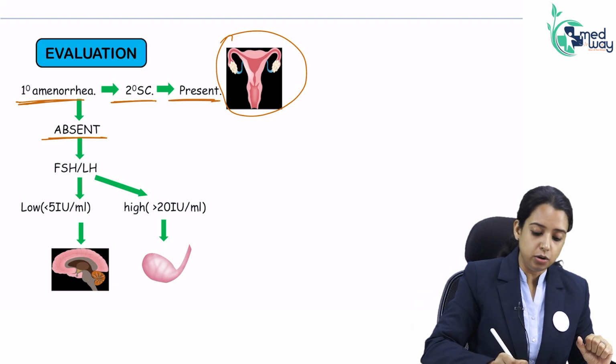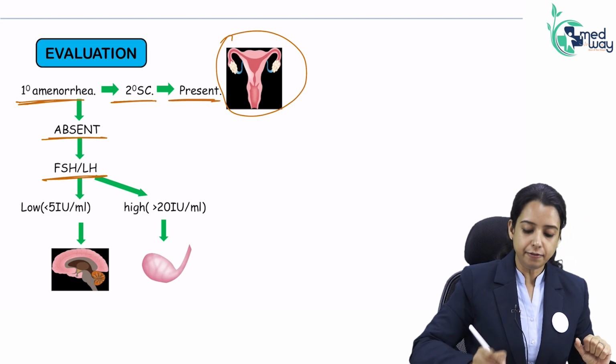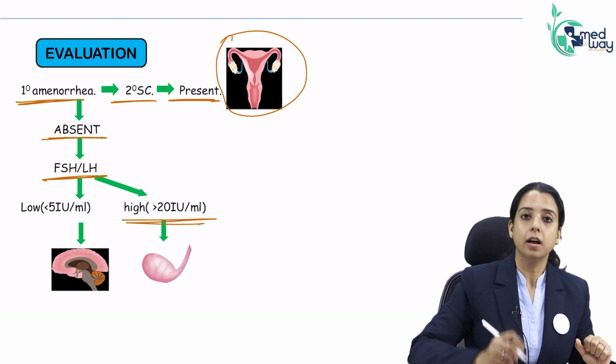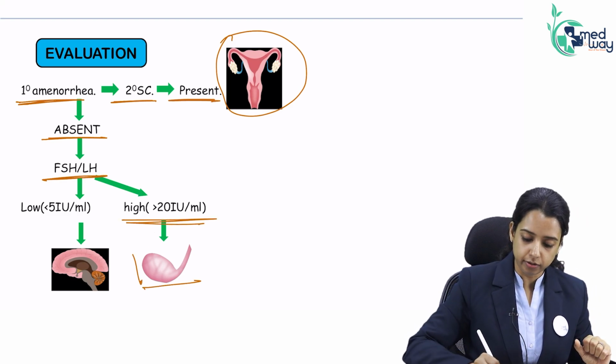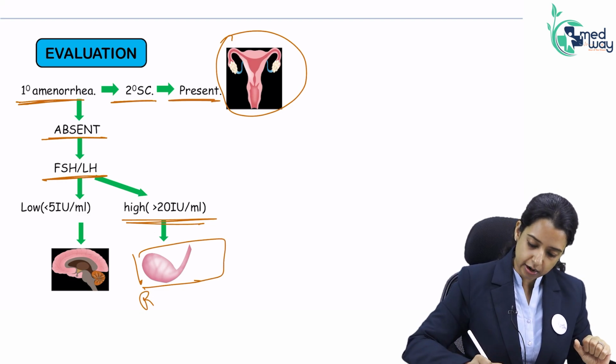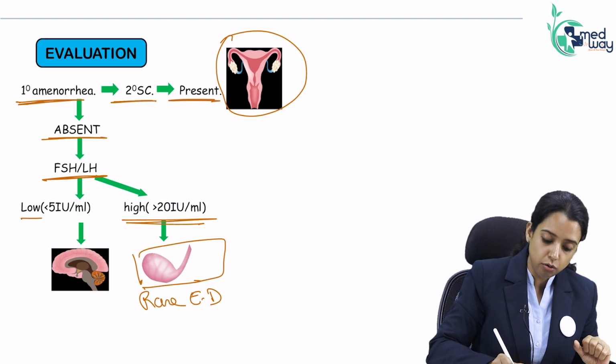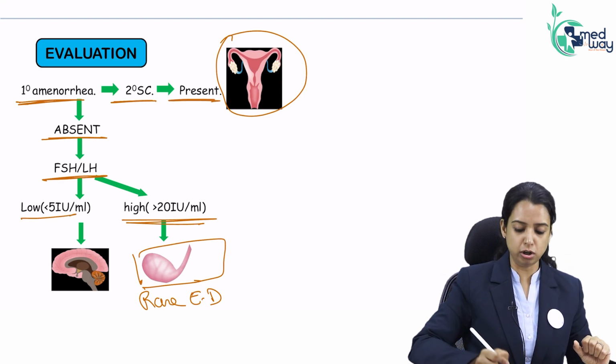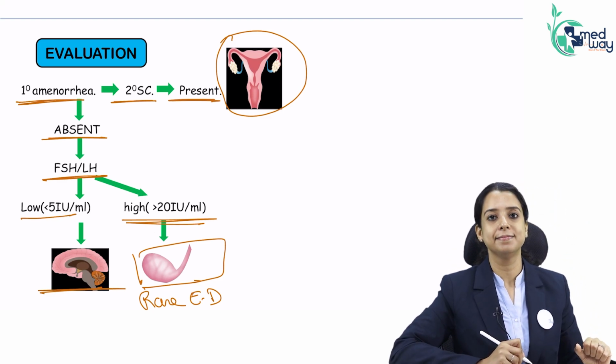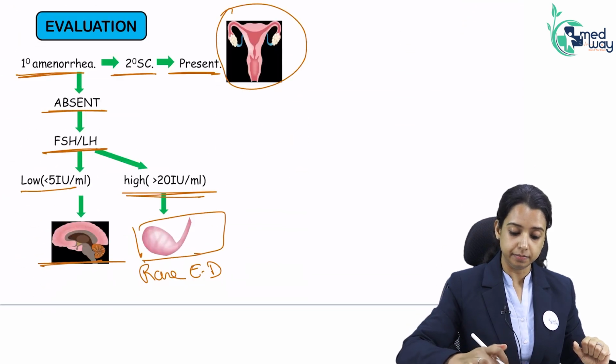For knowing that, I will do FSH-LH. If FSH-LH are high, always the problem is in gonads. And obviously, I have to write here rare enzyme deficiency. If FSH-LH are low, the problem is either constitutional or there is a problem in the CNS. How will I evaluate further?